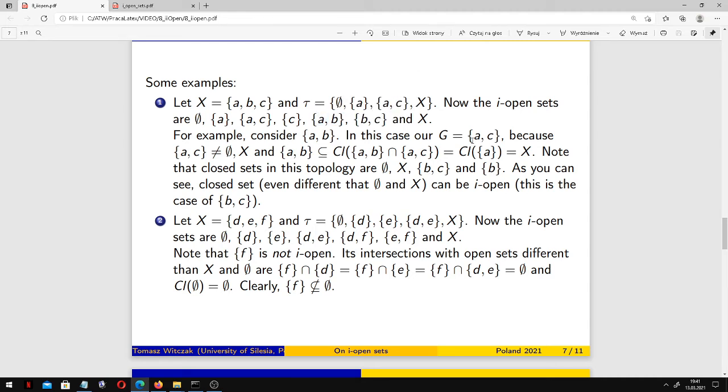In this case, our G is AC, because AC is open, it belongs to topology tau. AC is different than the empty set, different than X, and AB is contained in the closure of the intersection of AB and AC. This intersection is the singleton of A. But all the closed sets in this topology, the only closed sets in this topology, are the empty set, X, BC, and B.